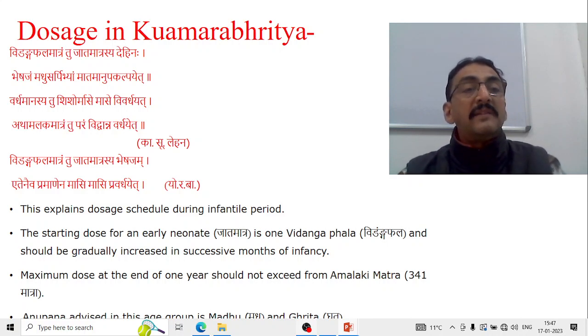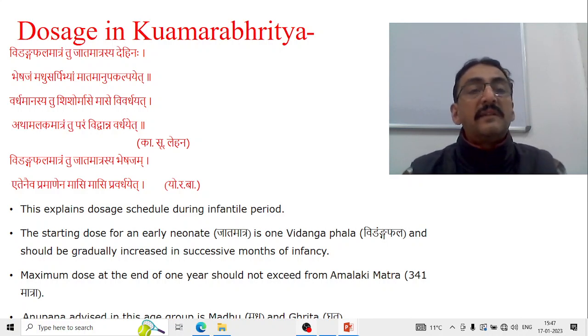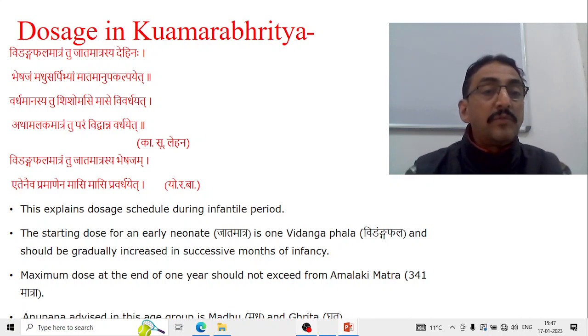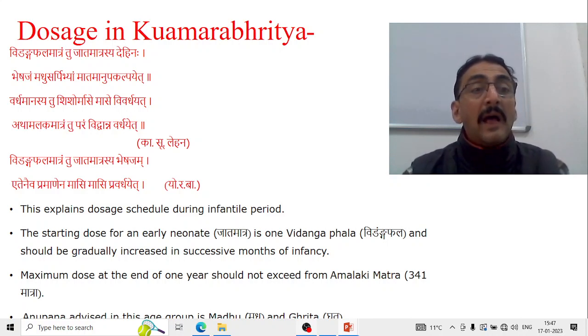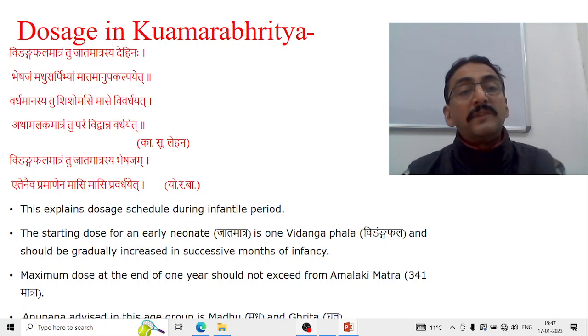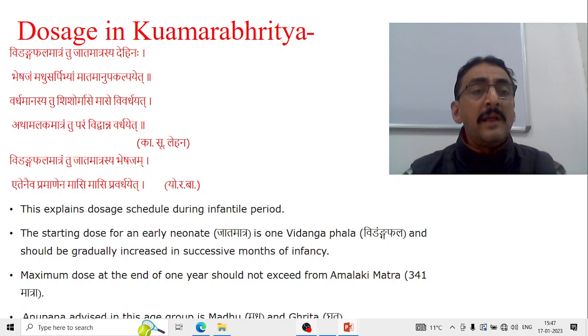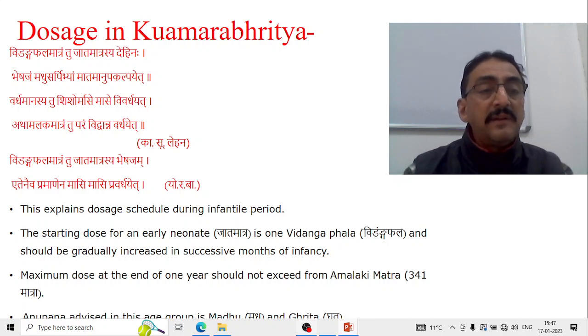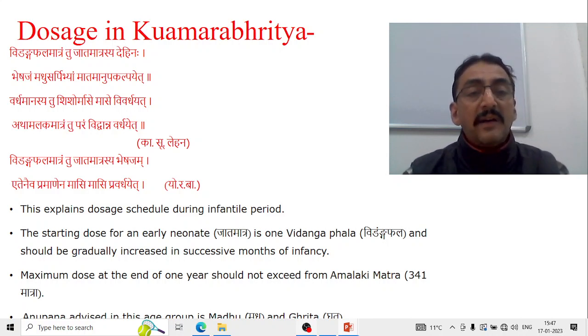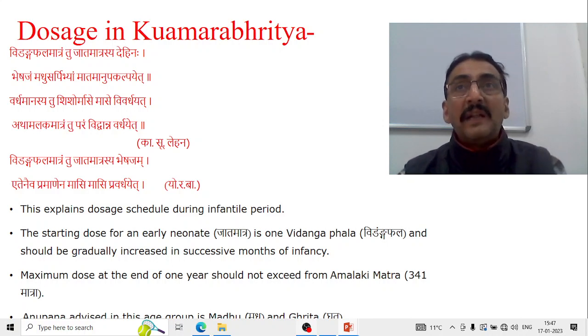Now Kashyapa again says, "Vidanga phalamatrantu jata matrasya dehinah, beshajam madhusarpibhyam matiman upakalpayet, vardhamanasya tu shishoh mase vivardayet, yatha amalaka matrantu param vidvan na vardhayet." Similarly, Yogaratnakar also gives a similar opinion. "Vidanga phalamatrantu jata matrasya beshajam, ete nima pramanena masi pravardhayet." So now this explains the dosage schedule during the infantile period.